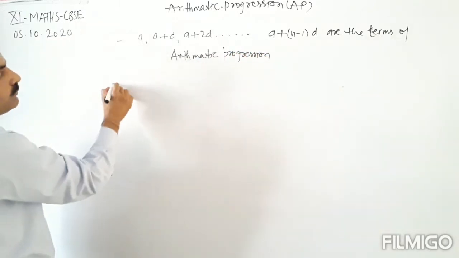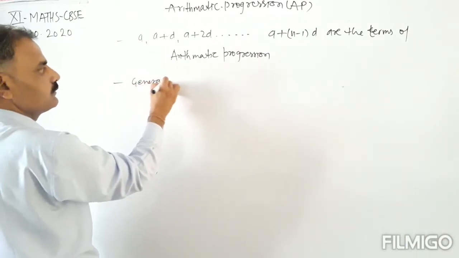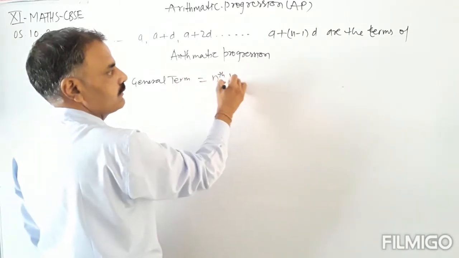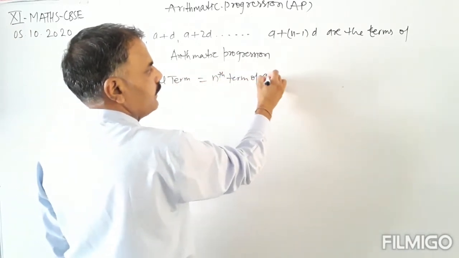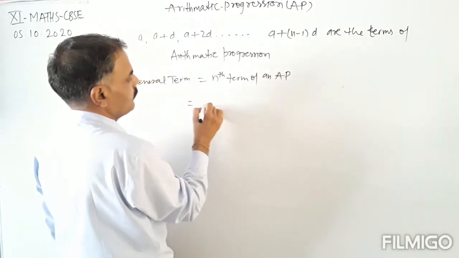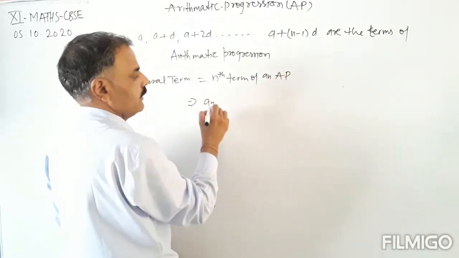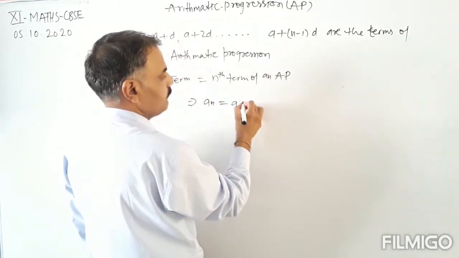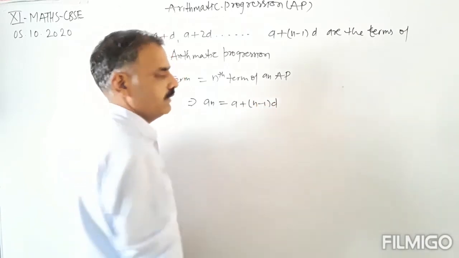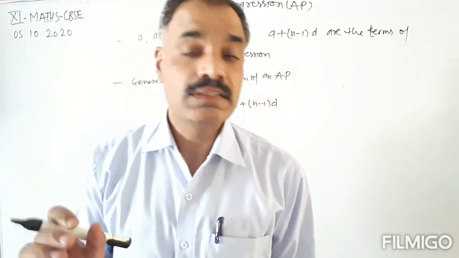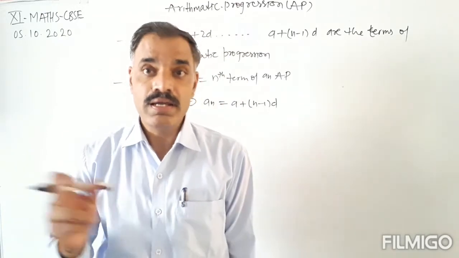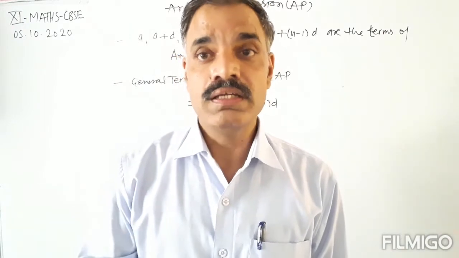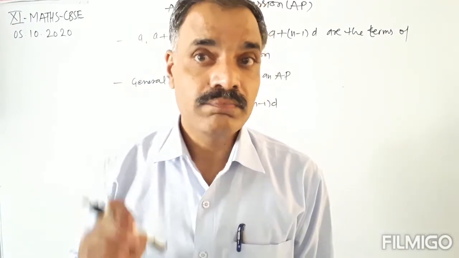Okay, so these are the terms of the AP, and the general term, that is the nth term of an AP, is denoted as an, and this is equal to a plus n minus 1 into d. This is the general term, or the nth term from the beginning of the arithmetic progression.